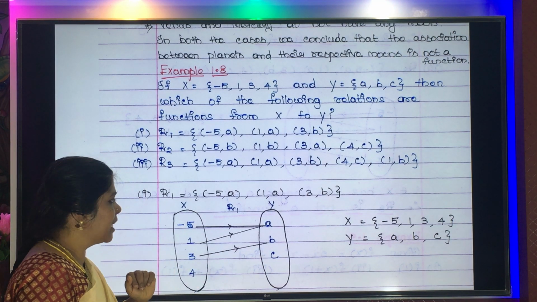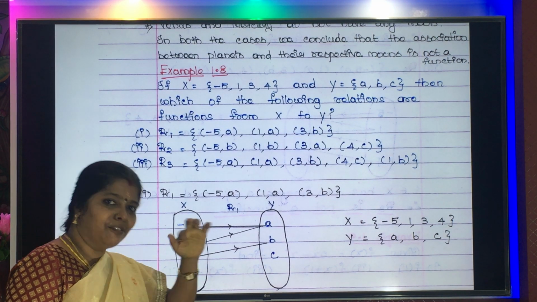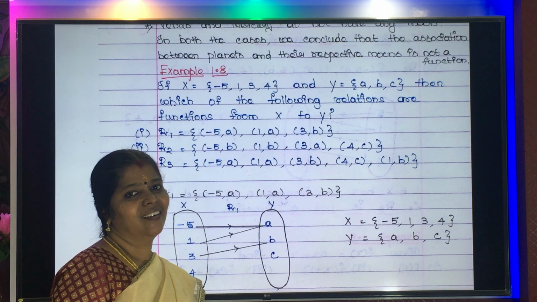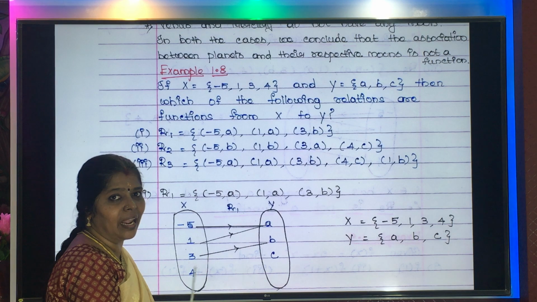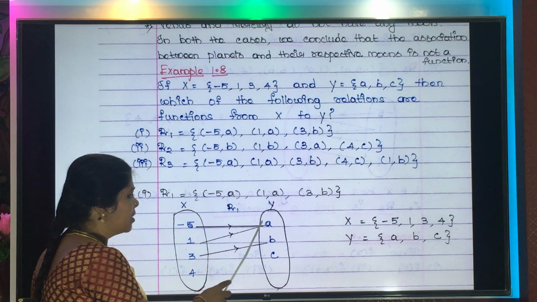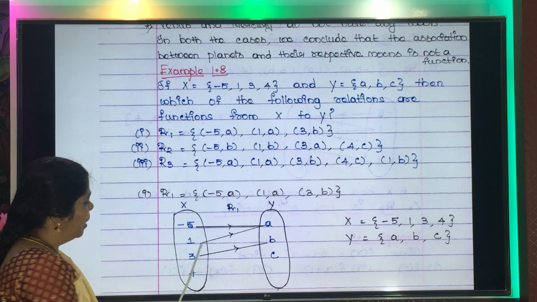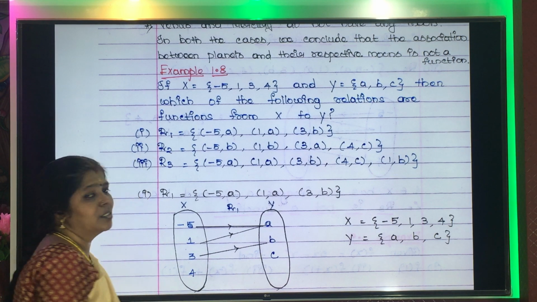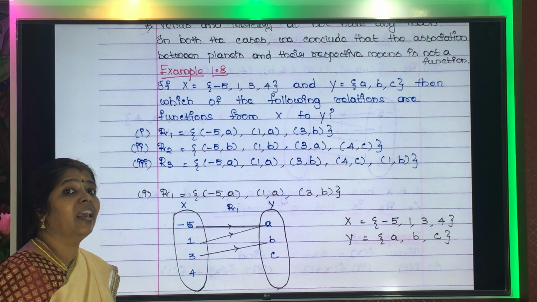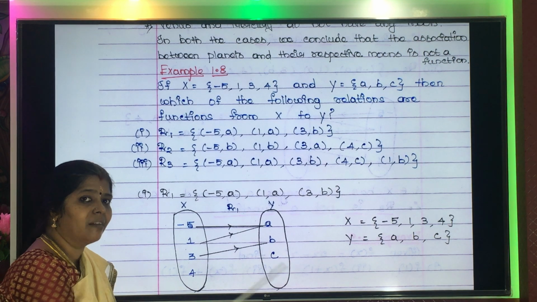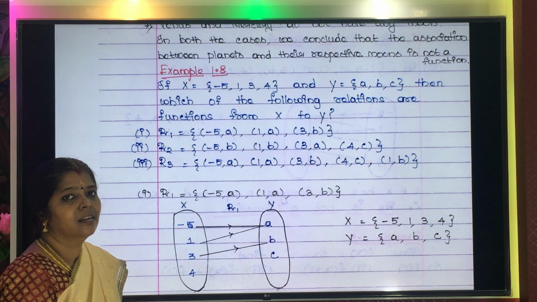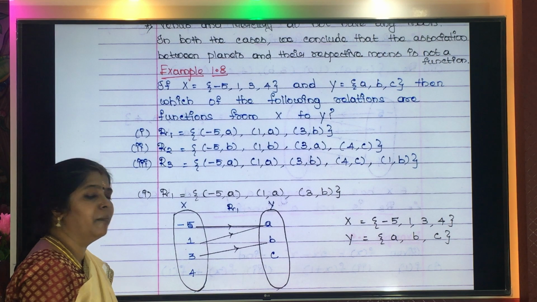Why is it not a function? Because the first condition itself is not satisfied. -5 has an image A, 1 also has an image A, 3 has an image B. Where is the image for 4? 4 does not have an image there. All the elements should have an image, right?